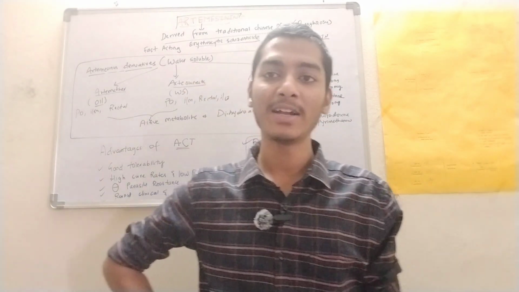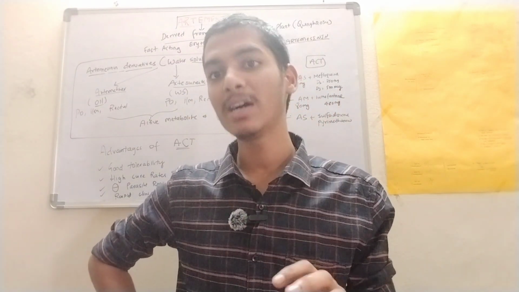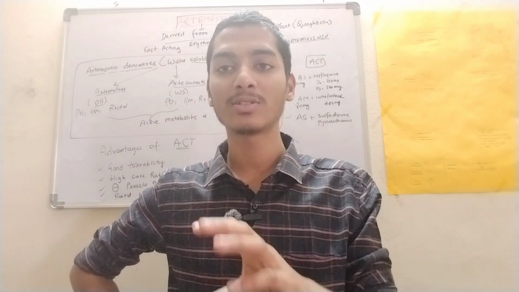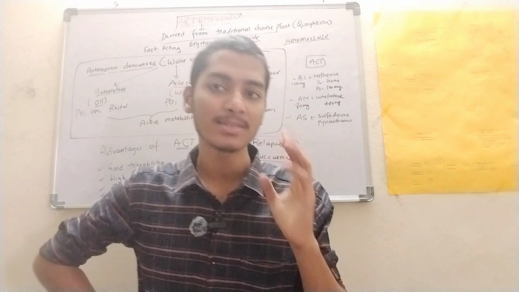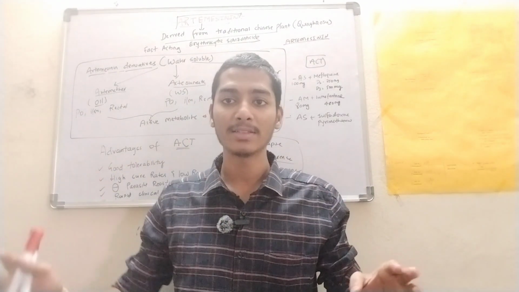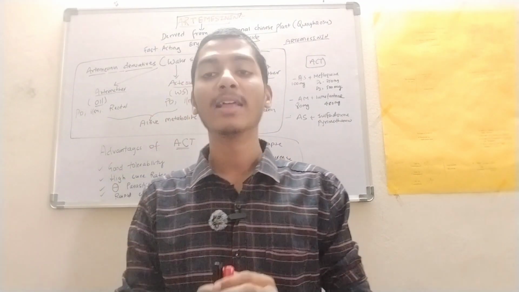We classified them based on mechanism of action, and based on clinical use, like radical cure, clinical cure, and prophylaxis. For prophylaxis we again divided them into causal prophylaxis and chemoprophylaxis.